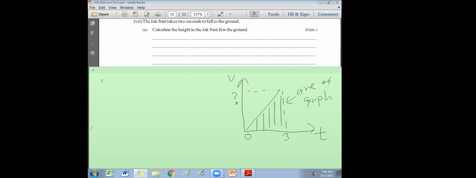How to find the velocity? This is how you find the velocity. V equals U plus AT. So this equation you can use to calculate the final velocity.